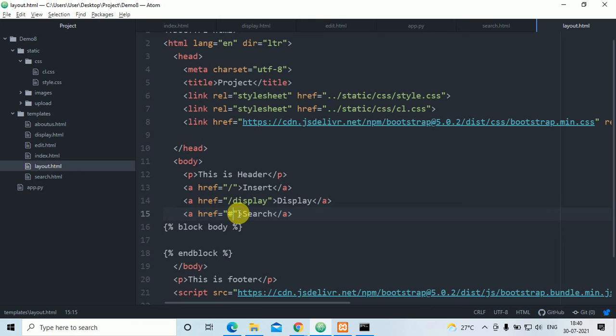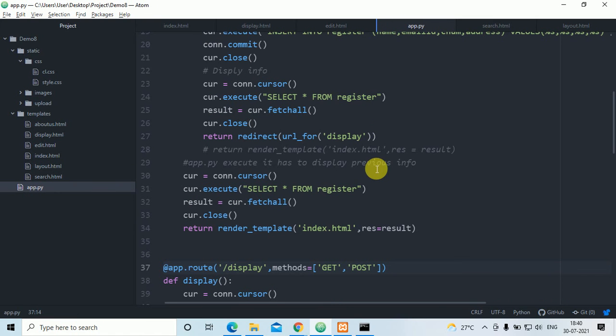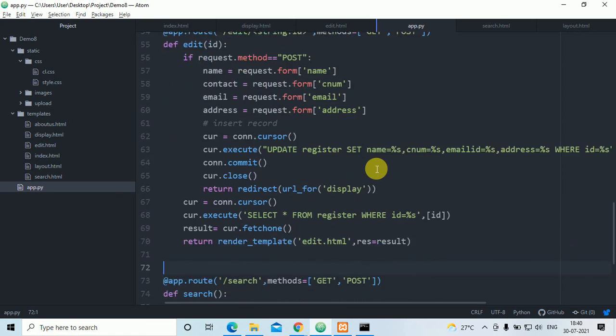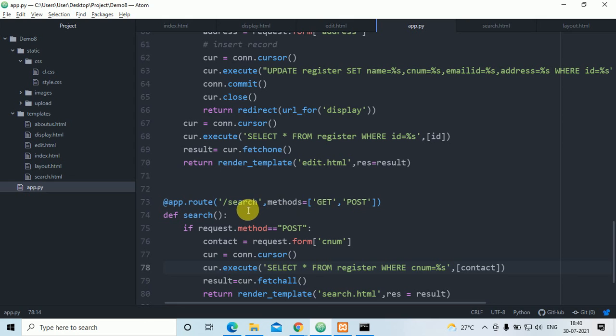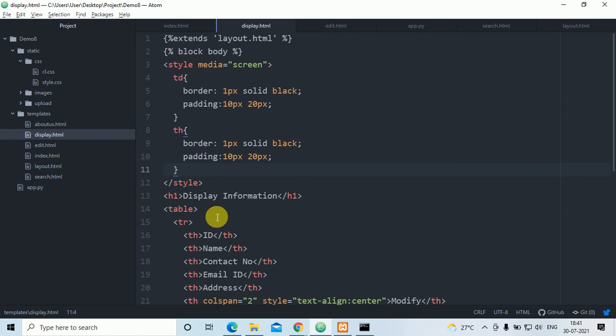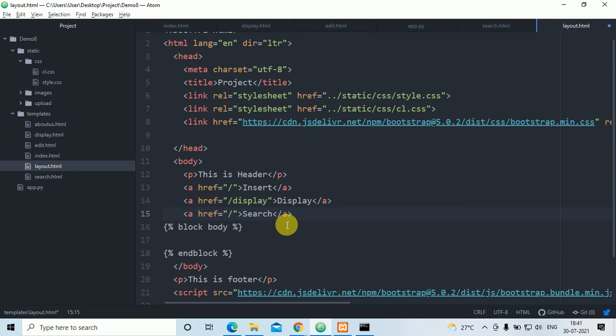For insert I have used slash, for display I have used slash display, and for search what should I use? Here below what I have written, for delete and for edit. For search I have to use slash search.